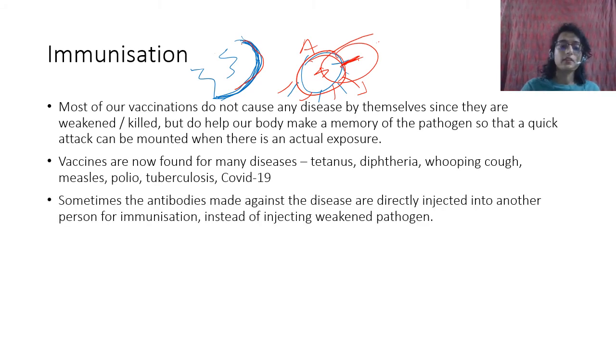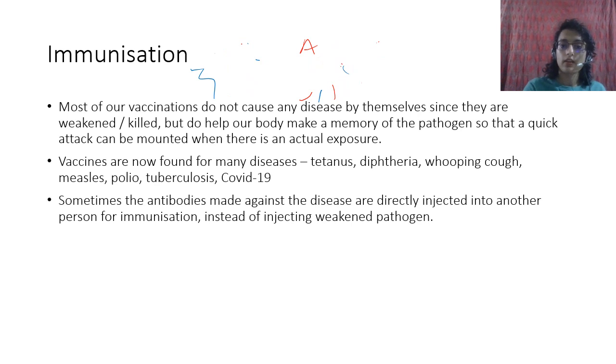Sometimes either this happens, like you force your body to make memory cells, or sometimes you just inject antibodies made against it directly, right? If you are putting in the weakened pathogen, you are forcing your body to make memory cells so that next time it comes, your body knows.